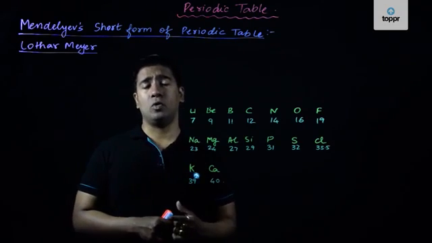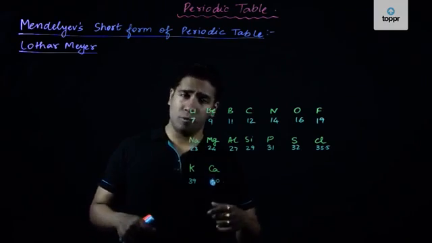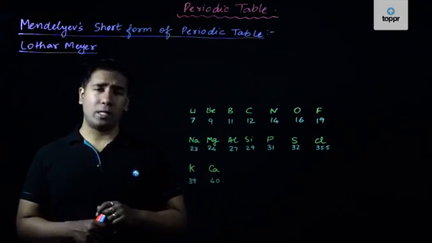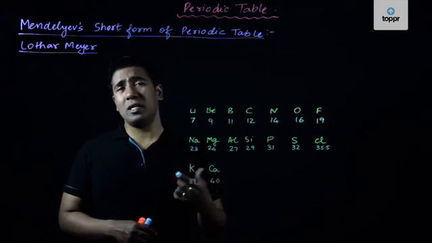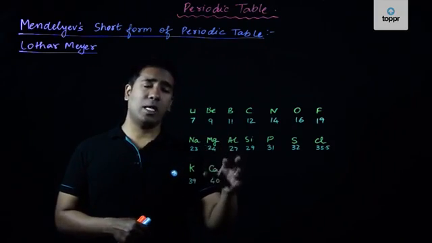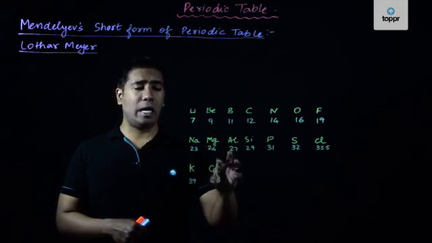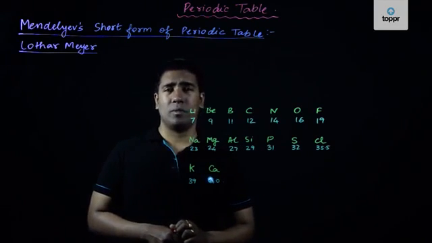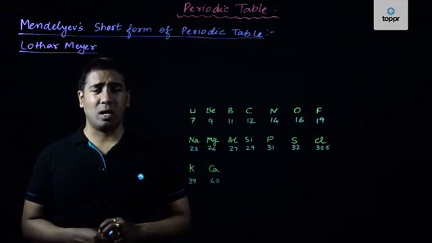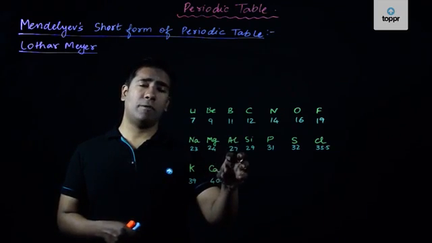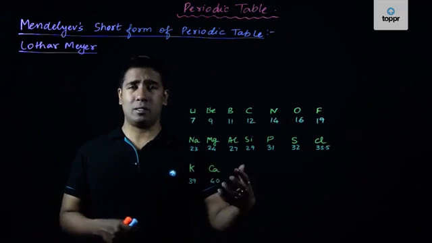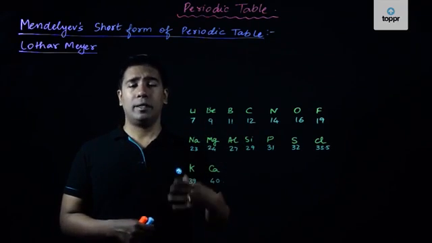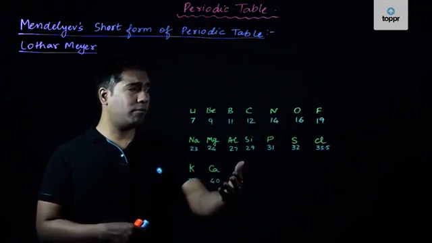And he even predicted the physical and chemical properties of those elements which had yet to be discovered at his time. So that was an achievement, as well as probably a drawback as well, because those elements were not yet discovered and he had left voids in his periodic table, which according to modern periodic table standards is not correct. Because of the elements which were yet to be discovered, which he named Eka aluminum and Eka silicon, those elements after discovery were given the names of